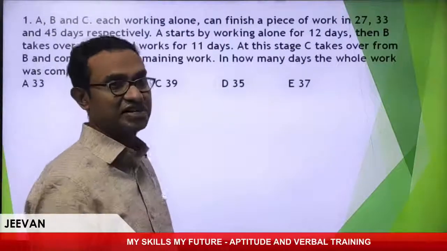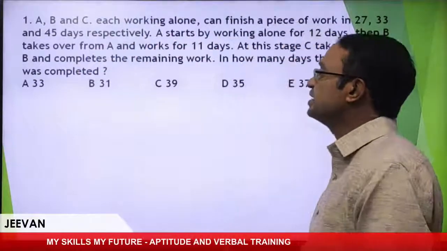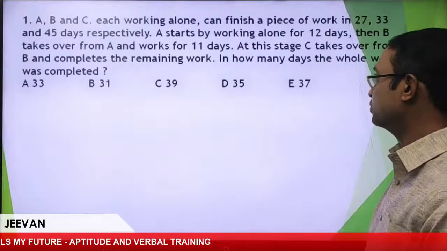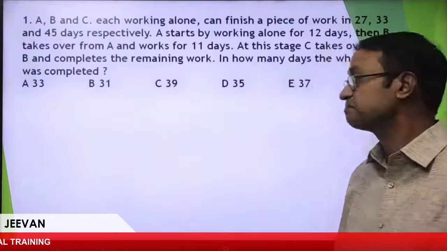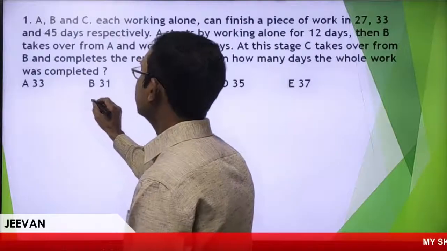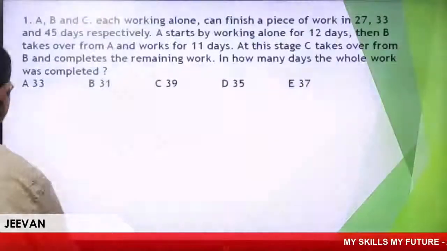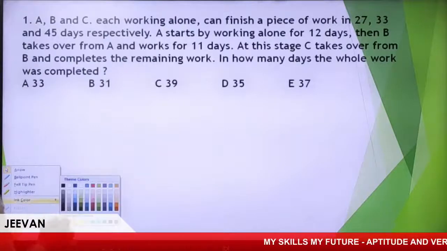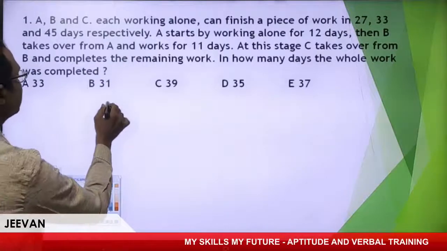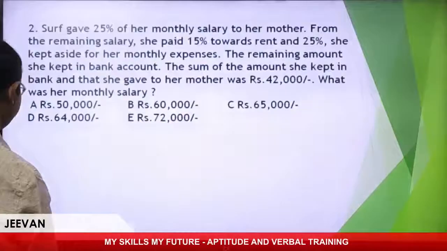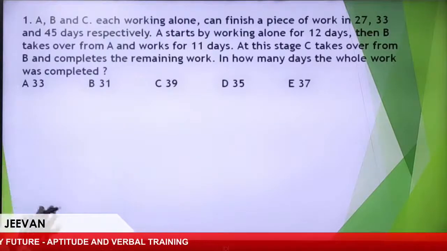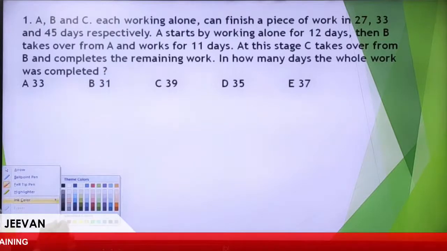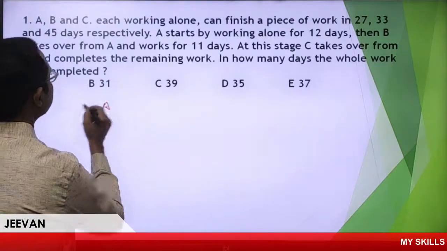The question is: A, B, C, each working alone, can finish a work in 27, 33, 45 days. Now I write the capacity.